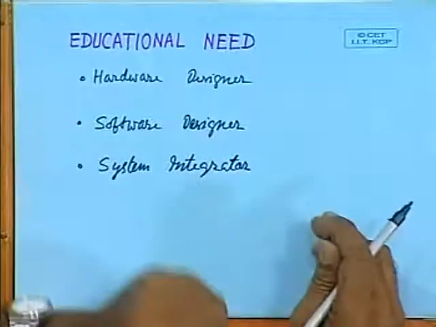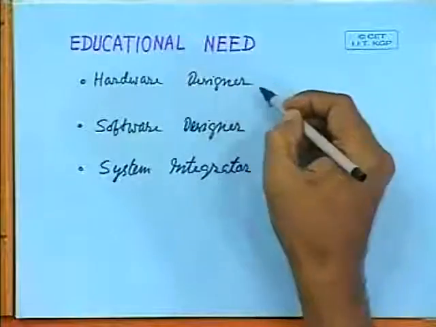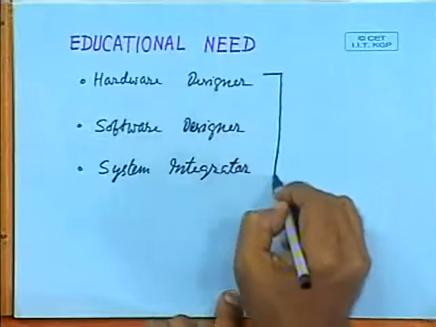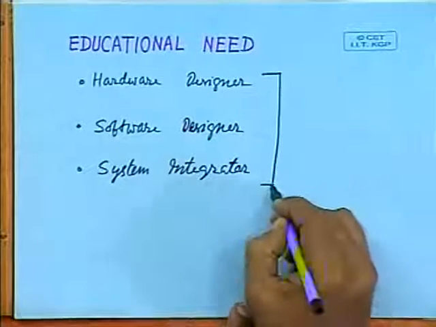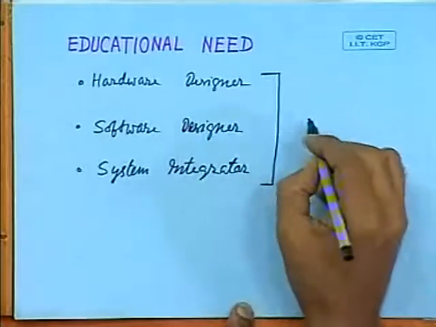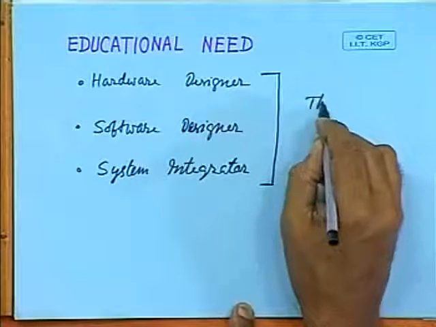So in case of a general purpose computer, as I mentioned, you can have a group of experts like logic designer, memory designer, systems programmer, and so on. But here all the three functions or roles have to be performed by one person, so he must be 3 in 1.